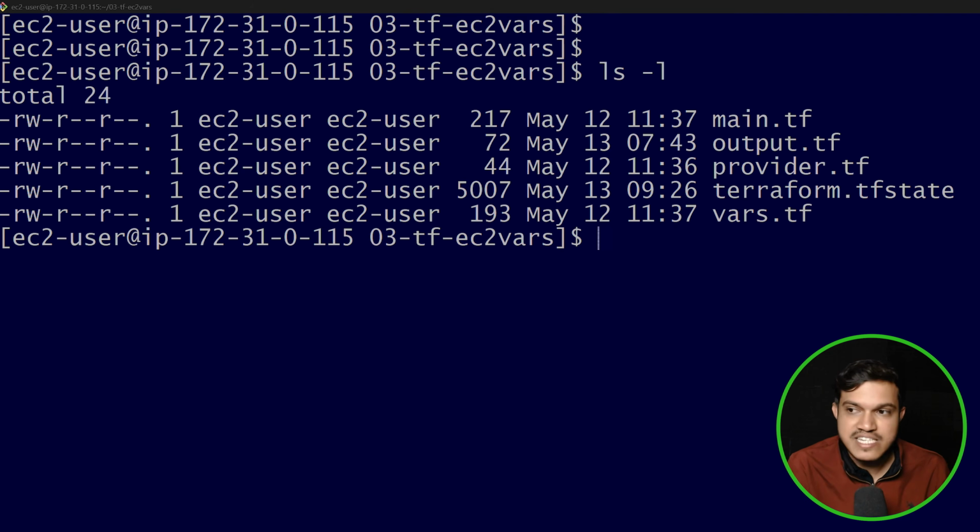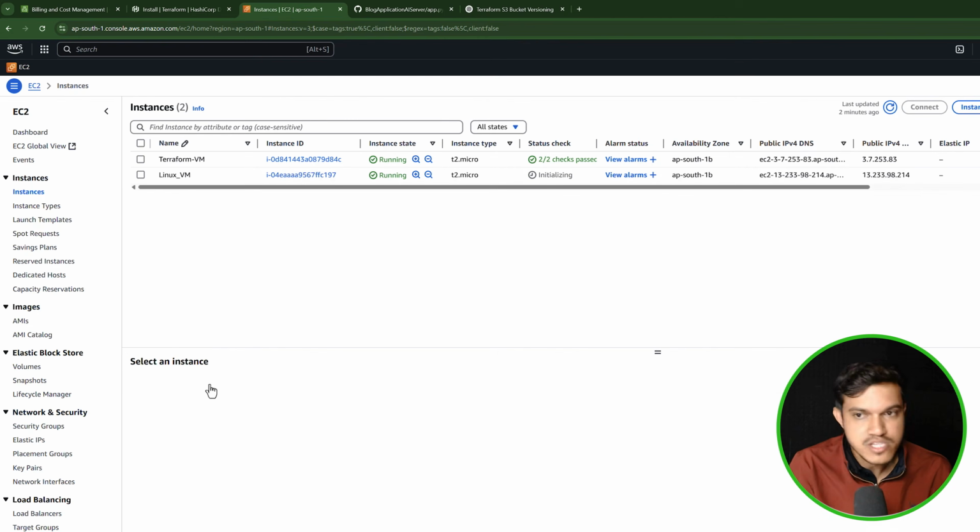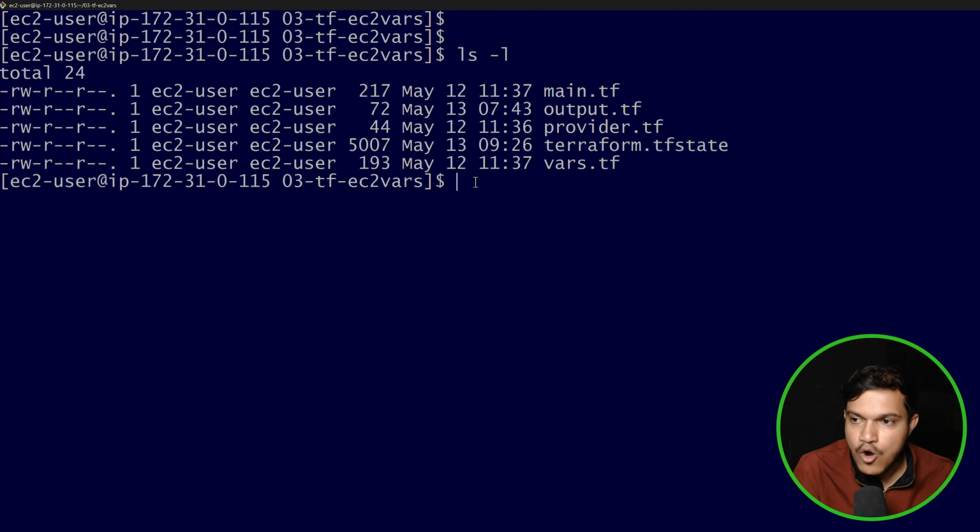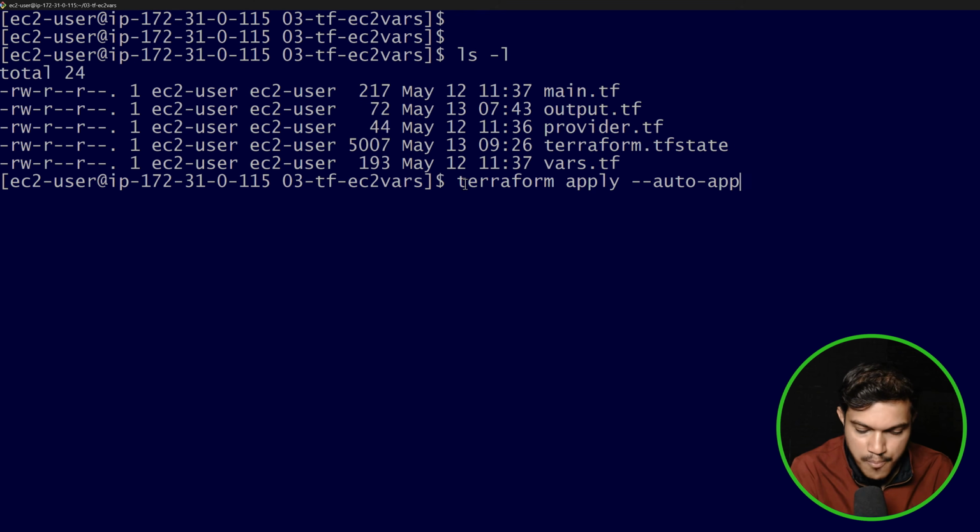And once the state file gets generated and the resource gets created on your AWS, right now we had created one resource called Linux VM using Terraform, and the state file got created. Once again, if you try to execute terraform apply, we have seen this earlier when we discussed the concept of the state file. If I just apply once again, auto approve, will it create a new resource? Will it delete the existing resource or create a new resource?